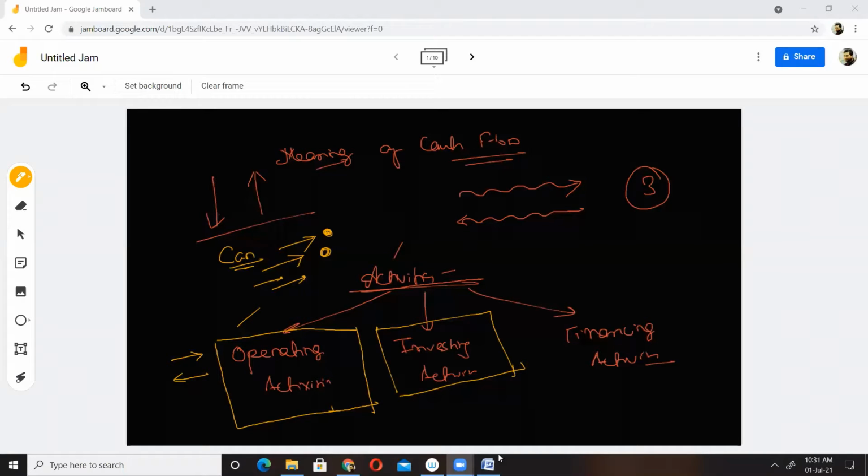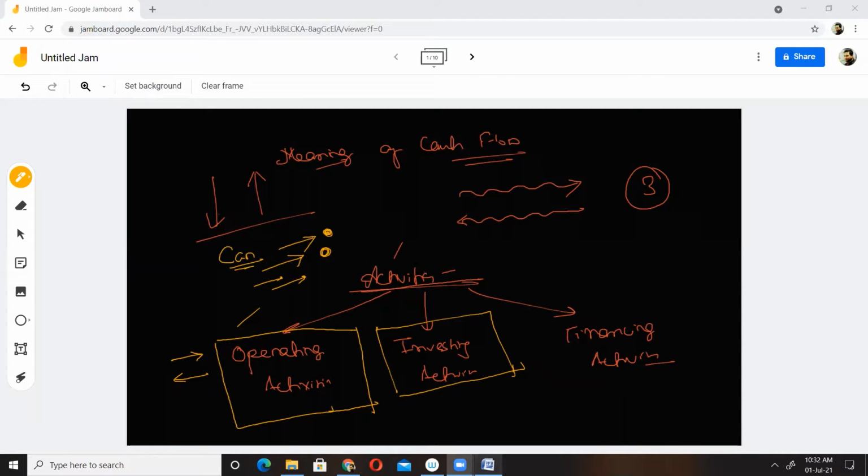See, what do you mean by investment? Whenever long-term investments are made, say, for example, plants, machineries, building is purchased. At the same time, if some kind of investment is made by purchase of shares, debentures, bonds in some other companies, this will be termed as investing activity.